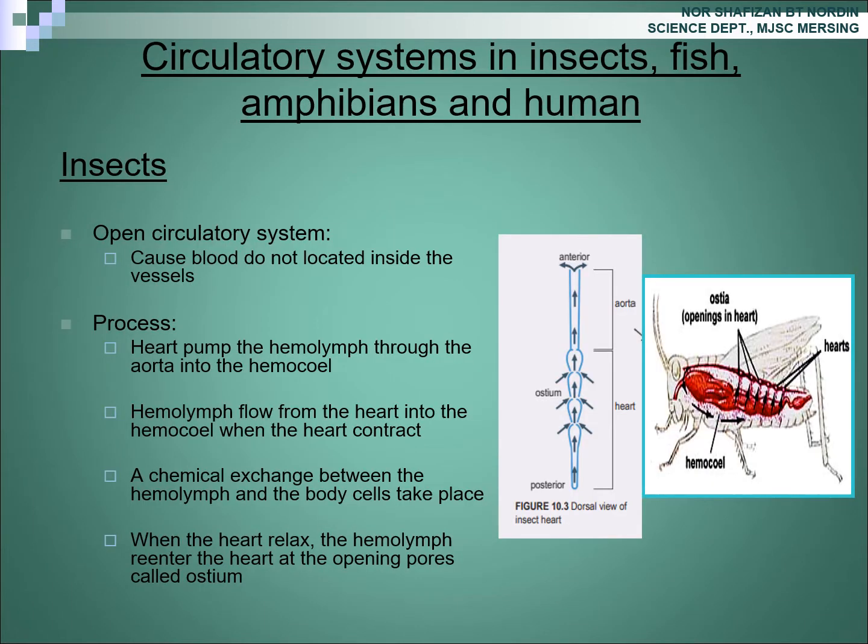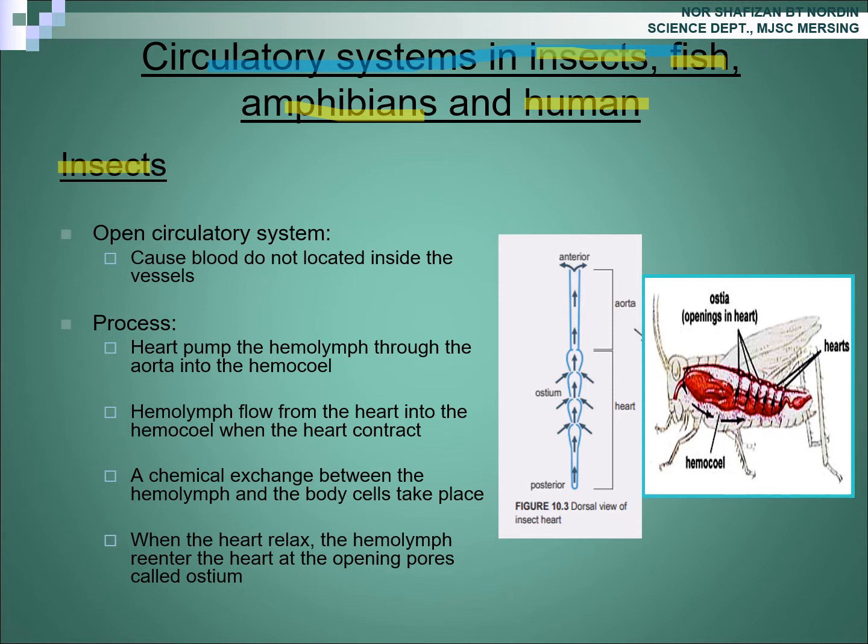So next, look at circulatory system in insect, fish, amphibians and human. Okay, what are the differences between circulatory system in insect, fish, amphibian and human? Okay, first, insect.